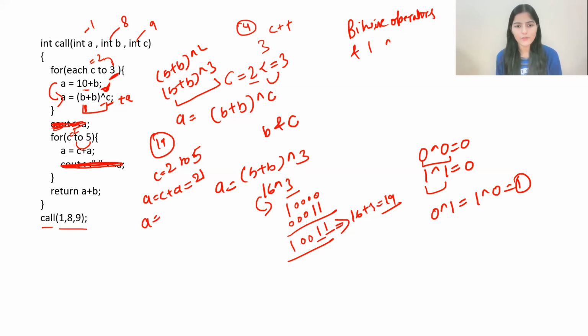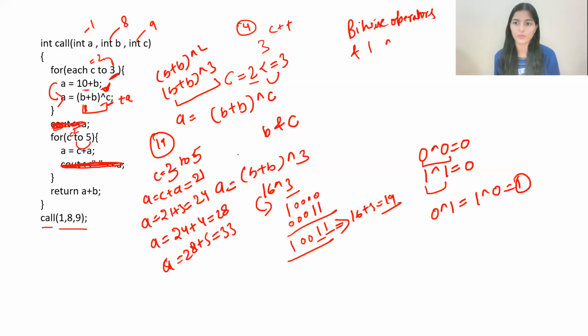Then C value will be 3. 3 is less than or equal to 5, the condition is true. 21 plus 3 will give you 24. Then we have 24 plus 4, 28. Then 28 plus 5, that is 33. And after this, the condition will become false, as c is no longer less than or equal to 5.